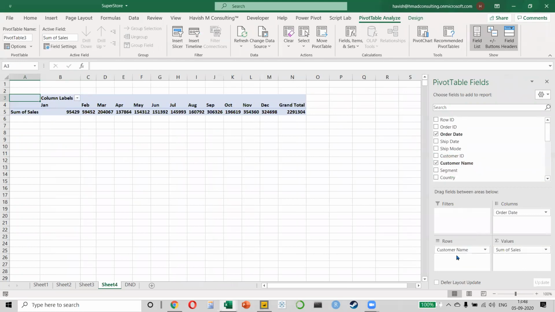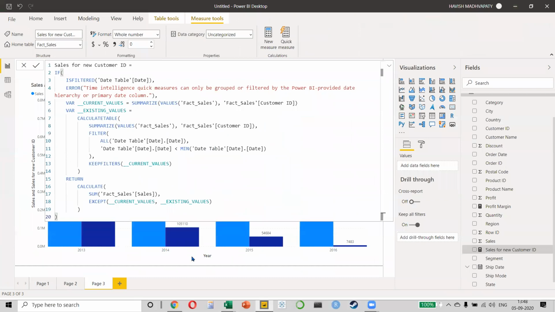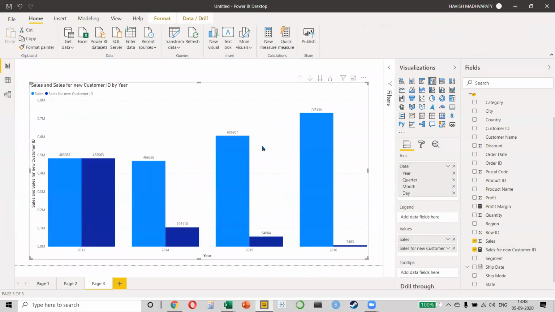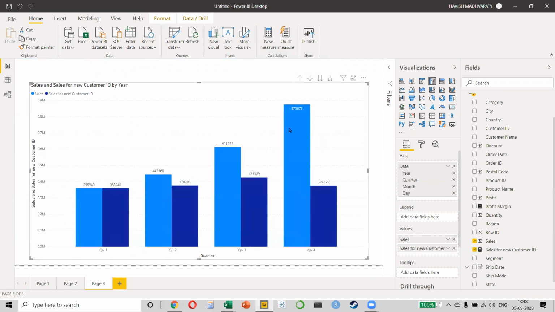Can you imagine, everyone, how difficult it would have been to one by one write one unique formula for every single combination? Like Jan, Feb would be one, Jan, Feb, March would be a different formula. I don't have to do any of that. If I want to look at the month wise, I can simply click on this button called the next level. And it will show me for every single month, what is the total sales and what is the sales from new customer.